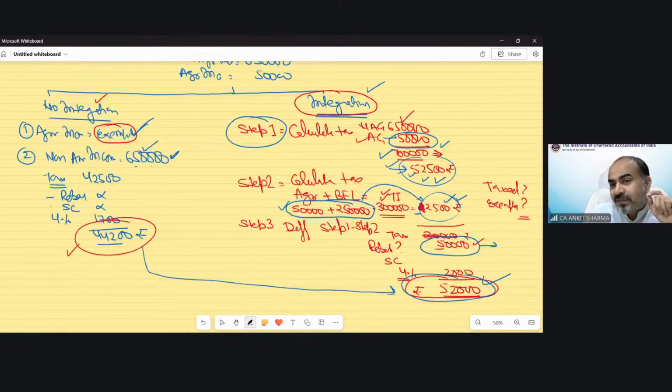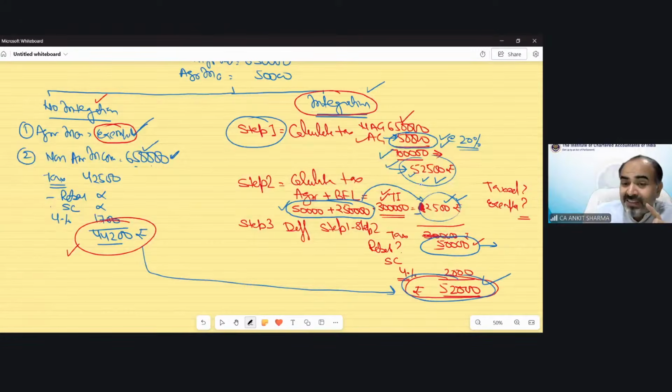When we tax this 50,000, in step number 1, the slab rate for the purpose of tax charged is 20%. Out of that 7 lakh, 250 exempt, up to 5 lakh, 5%, and the balance part is taxed at 20%. So technically this 50,000 agricultural income has been taxed in step number 1 at the rate of 20%.